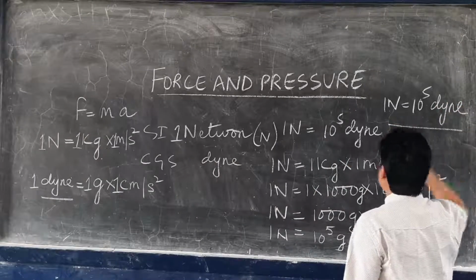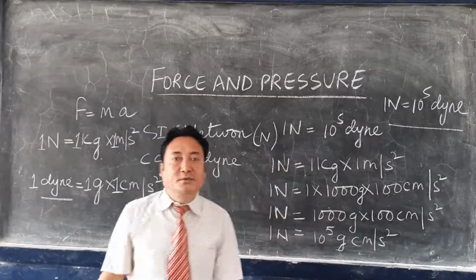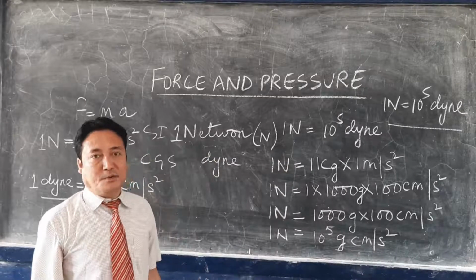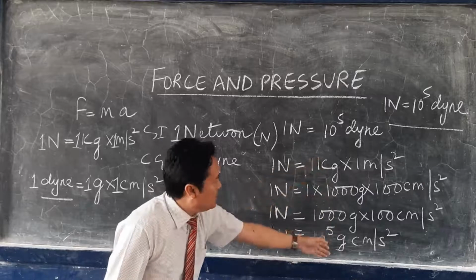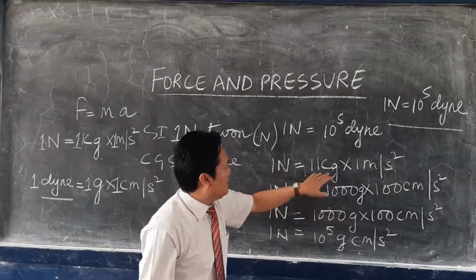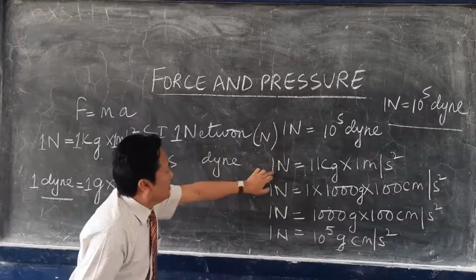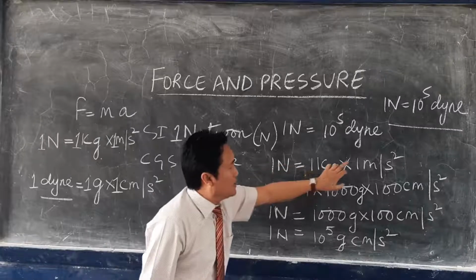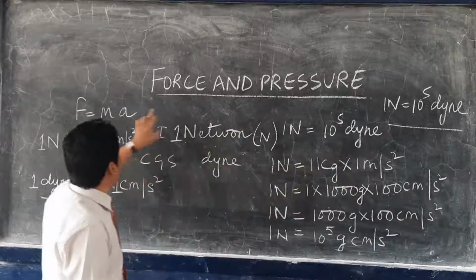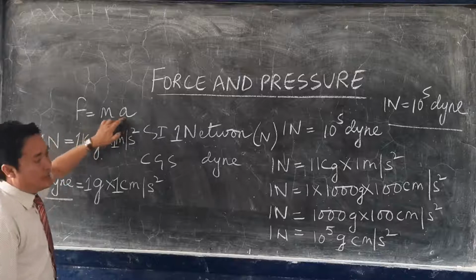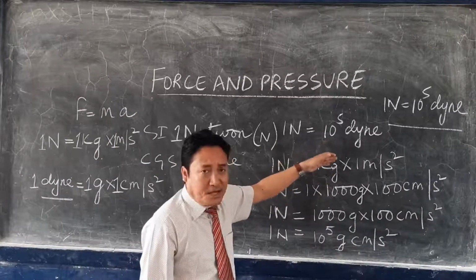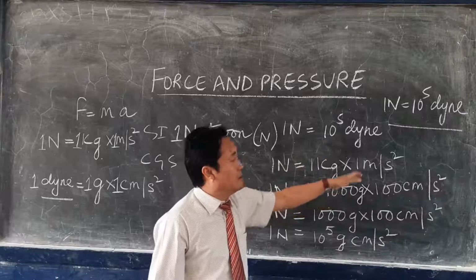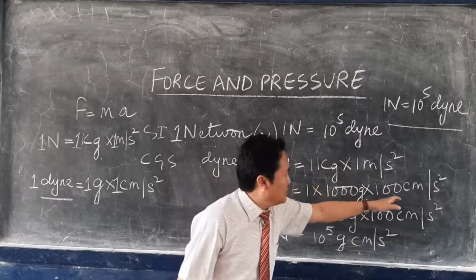So this is the relation between the CGS unit of force and the SI unit of force. So therefore, you can derive it this way. That means from the relation, 1 Newton equals 1 kilogram into 1 meter per second square, which has come from the relation F equals M into A, just change the mass from kilogram converted to gram, from meter converted to centimeter.